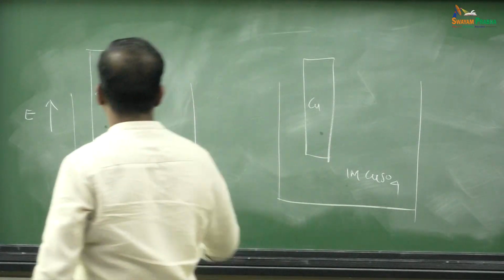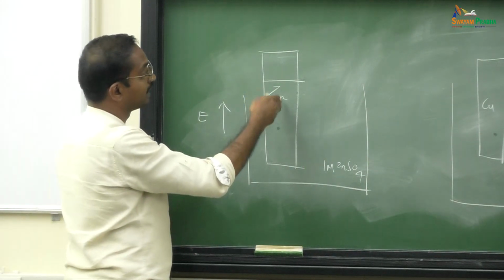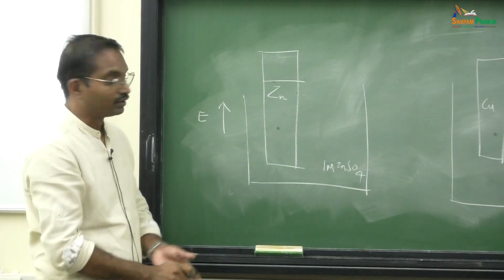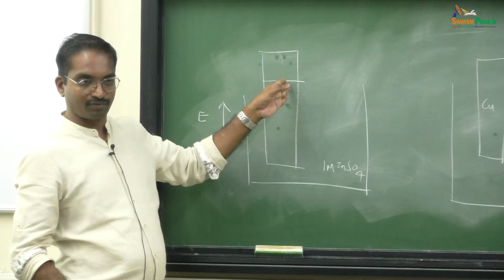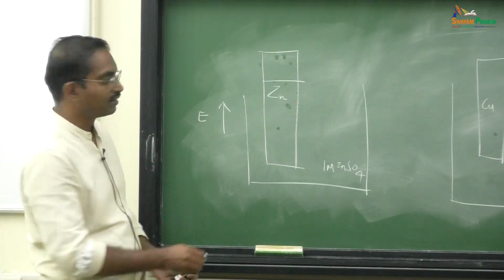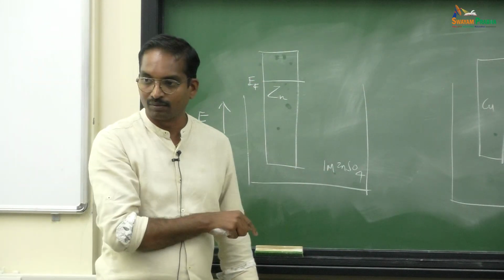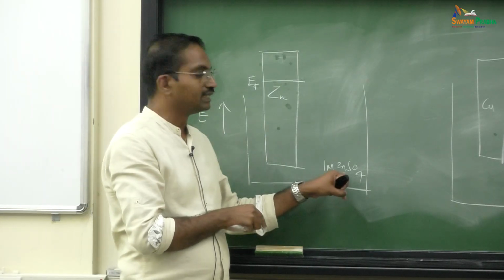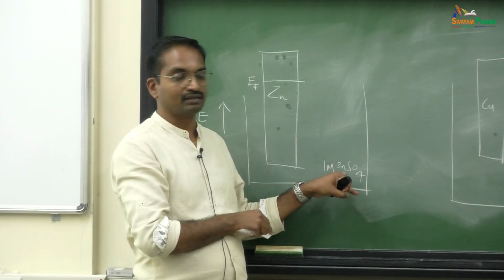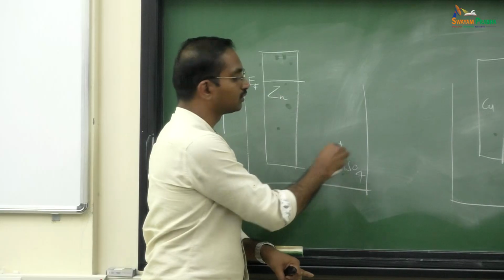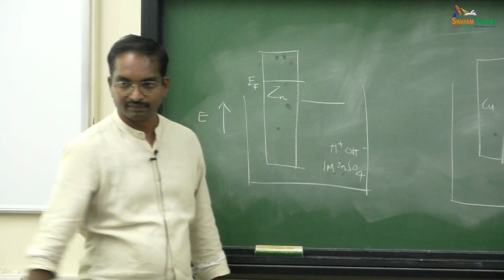So you have a Fermi level, say somewhere here, because I am using this as an axis also. Do not think that the Fermi level in a zinc metal will be here. This is zinc metal, I agree, but I am using this also as an axis. So I am just arbitrarily saying this is the Fermi level of this entire zinc plate, EF. Now say the Fermi level in the case of 1 molar zinc sulphate liquid, where the reactive species is zinc 2 plus. Other than that you have water, so you have protons also as one of the reactive species from the water. Now this energy level is somewhere here, let us say.